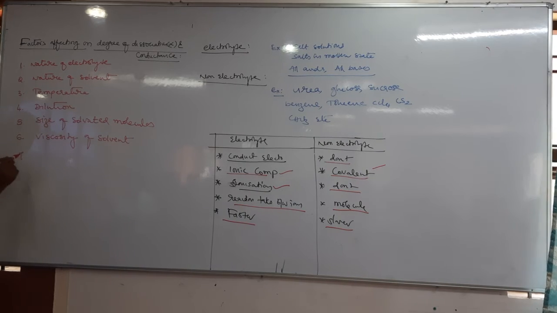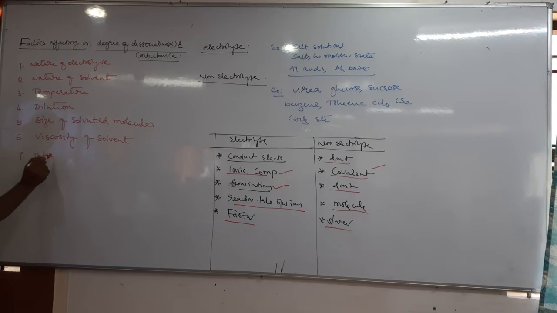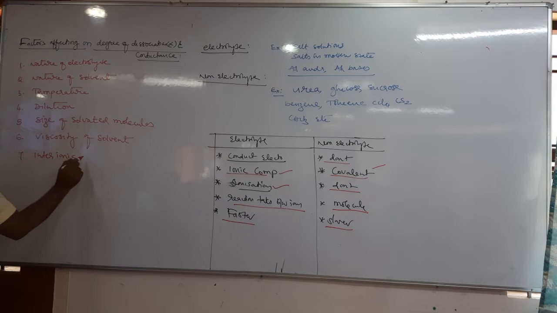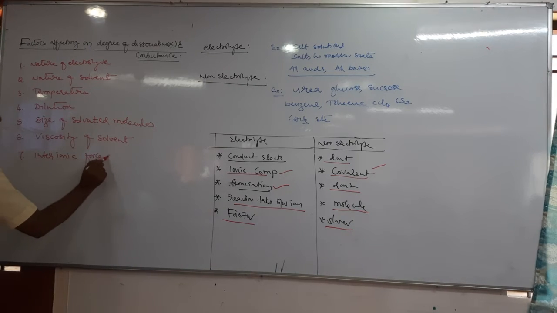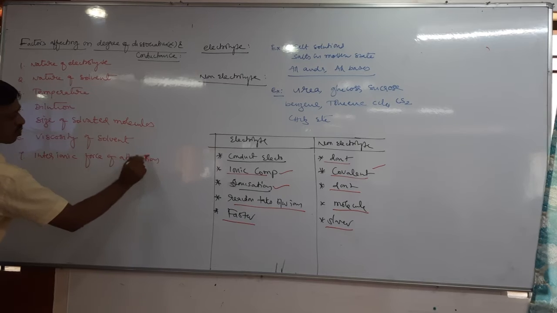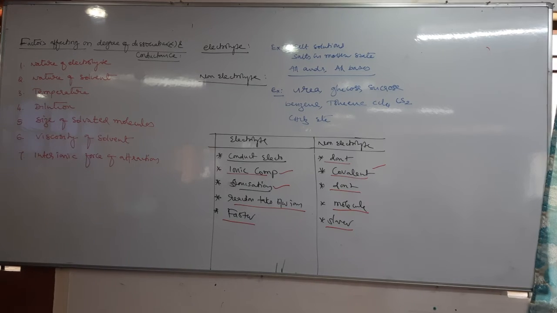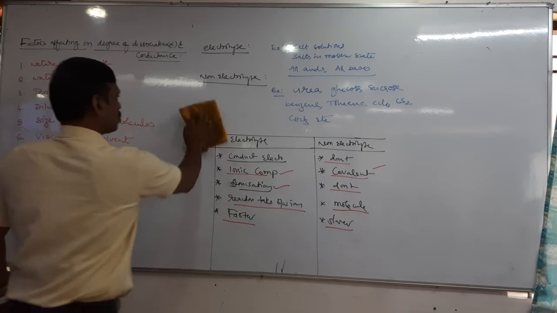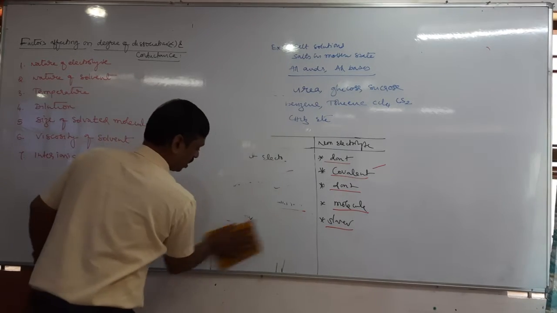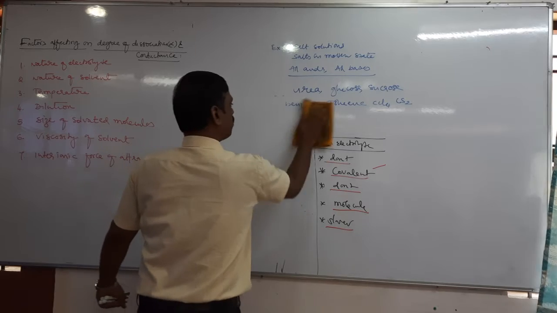And last one, 7th one is interionic force of attraction. So these are the important factors. They affect the conductance and the degree of dissociation.